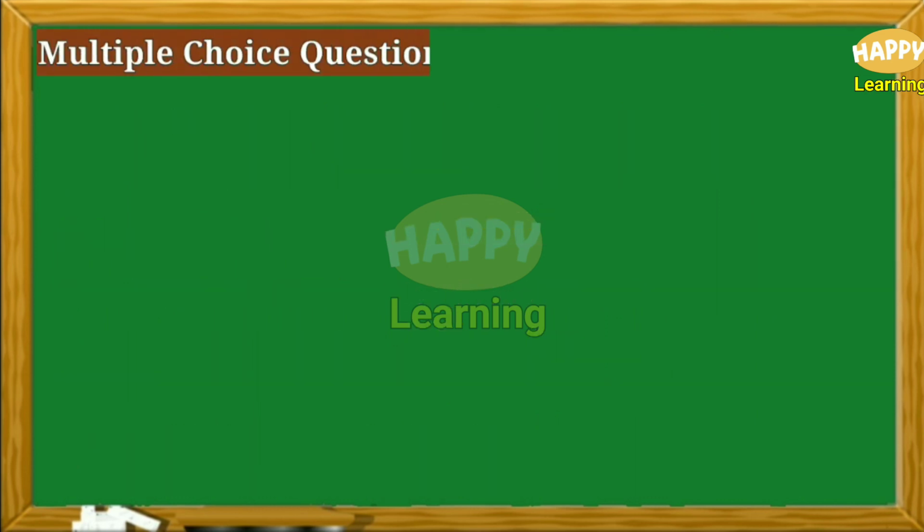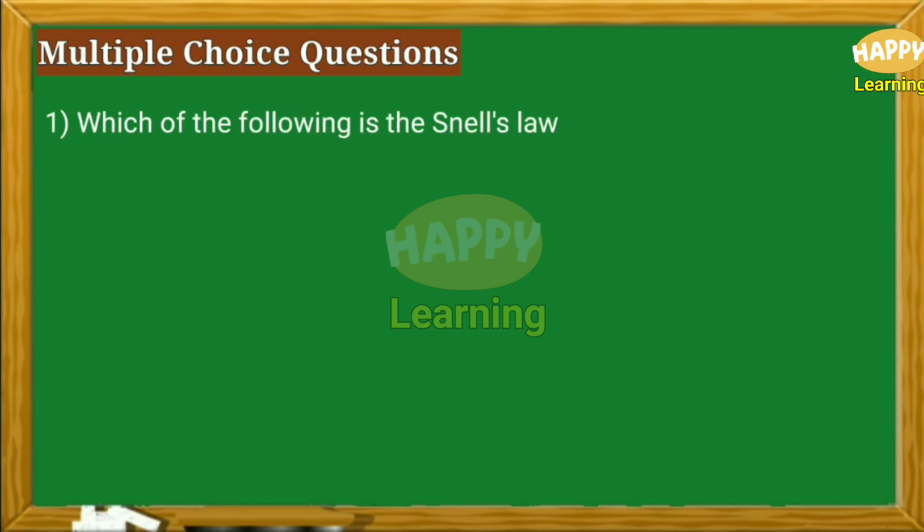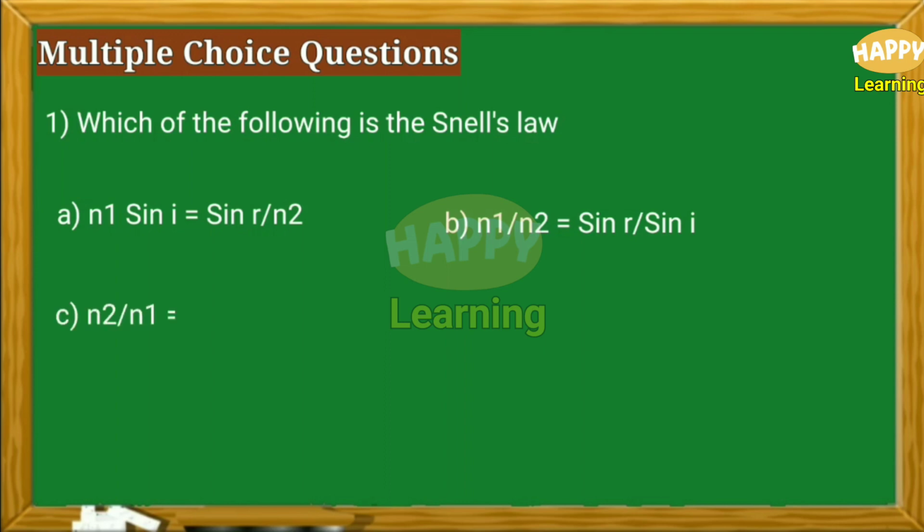Multiple choice questions. Number 1. Which of the following is the Snell's law? Option A. N1 sin I is equal to sin R by N2. Option B. N1 by N2 is equal to sin R by sin I. Option C. N2 by N1 is equal to sin R by sin I. Option D. N1 sin I is equal to constant.